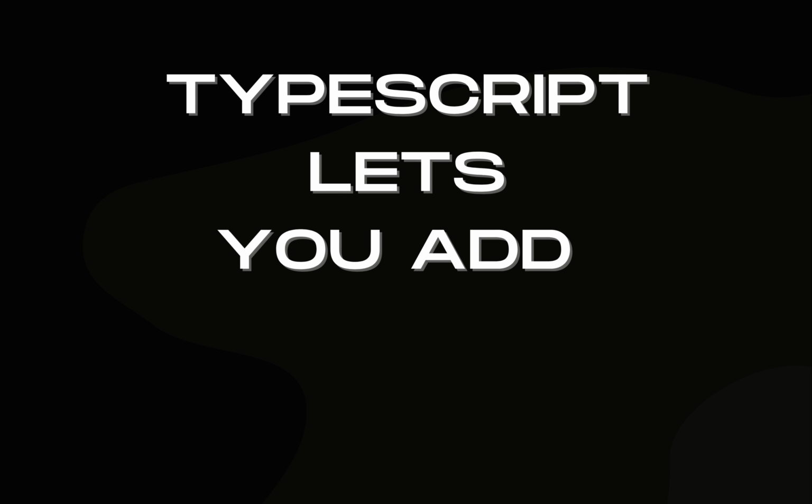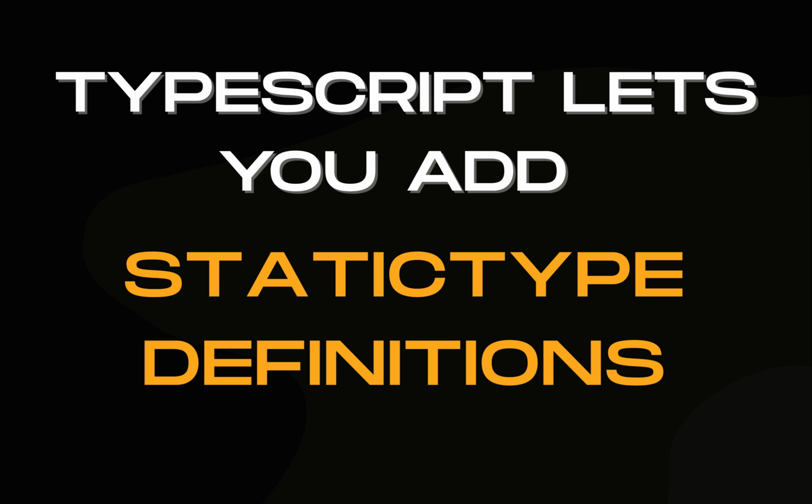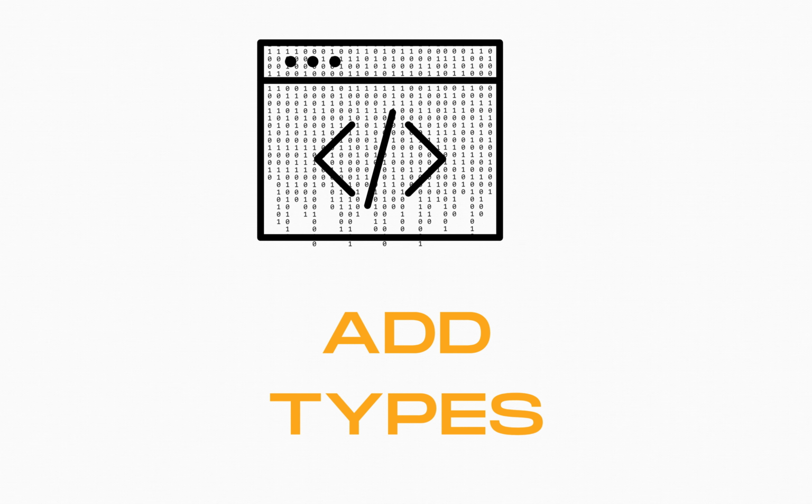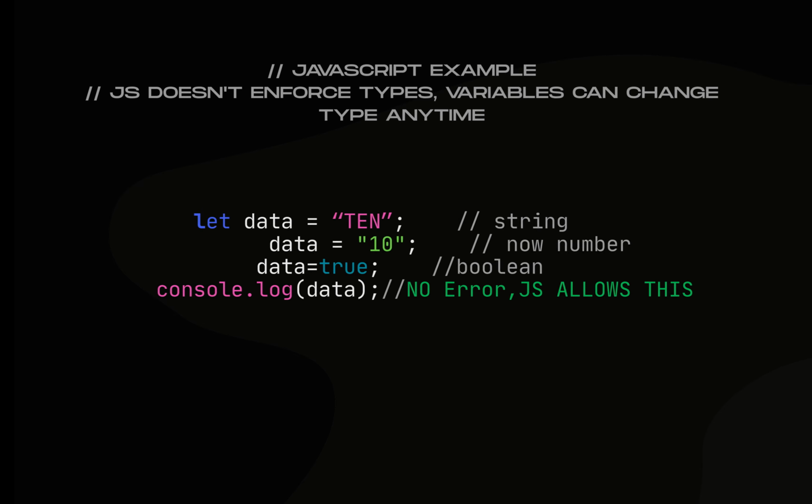But here's the real power. TypeScript lets you add static type definitions to your code. That means it adds types to your code. For example, in JS, we don't set any types to a variable. It can be anything. Like a variable can be any string or any number. It can be any type.